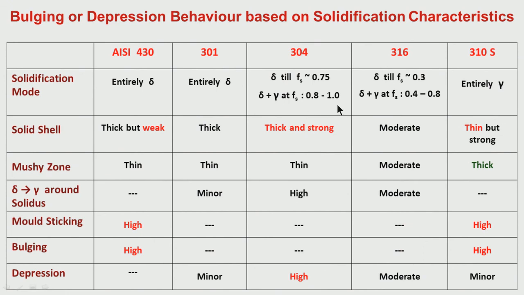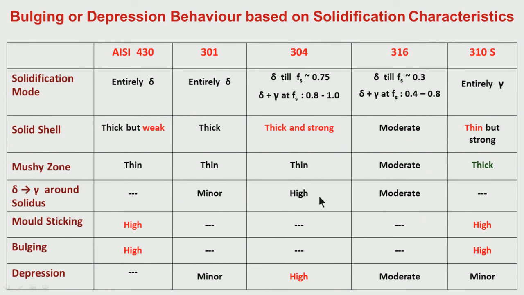So, what is happening here? 0.9 to 1, as I have told you, is the crucial zone of brittleness, temperature zone. So, therefore, this particular grade will have a tendency to form crack near the solidus completion, because delta to gamma around this is very high.